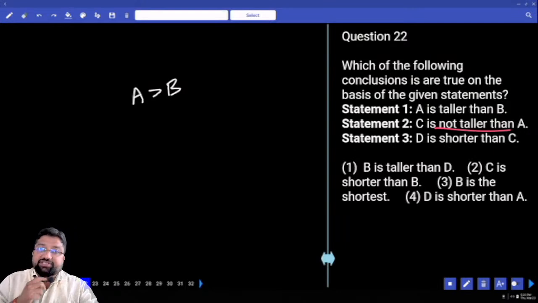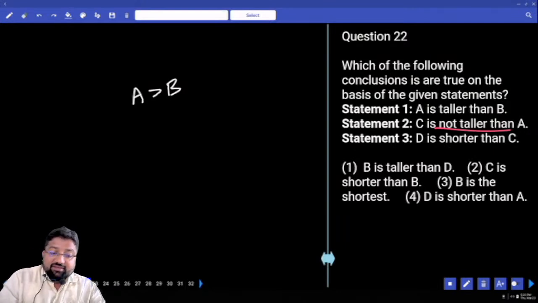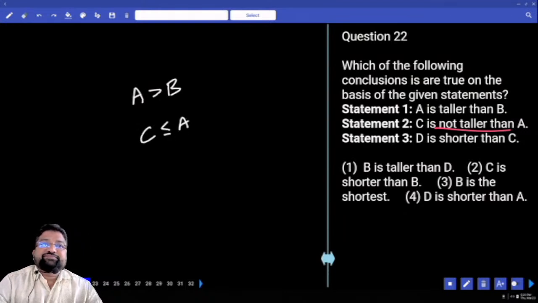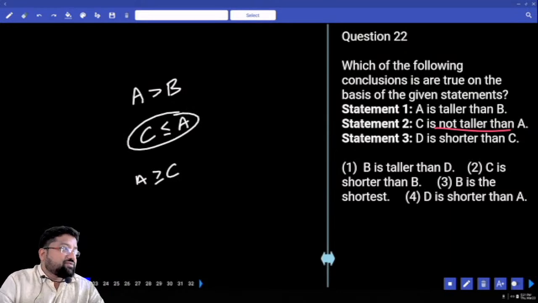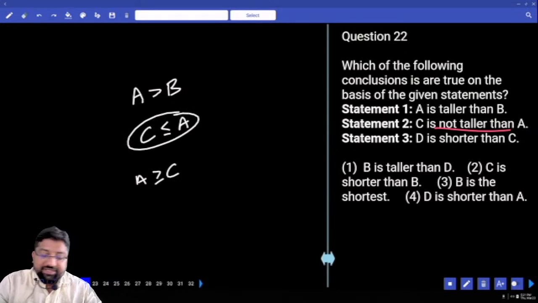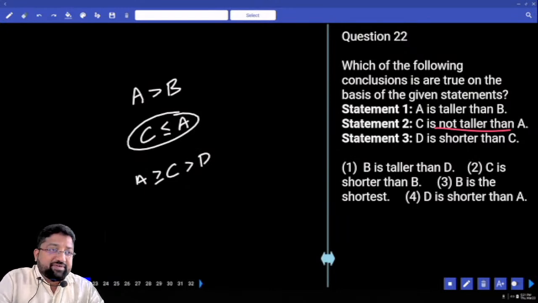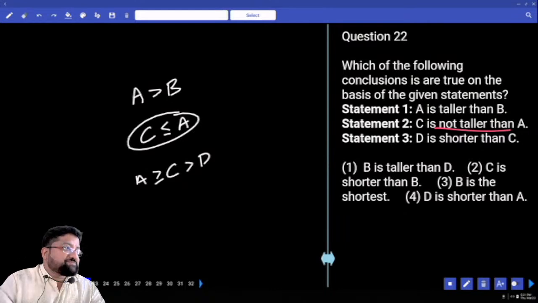When he says C is not taller than A, then I can say that C is less than or equal to A. When C is not taller, C can be less than or C can be equal. Yes or no? So I can clearly reverse it, then I get A is greater than or equal to C. Next, D is shorter than C. Out of the 4 people, 100% guaranteed, it is very clear that A is the tallest.